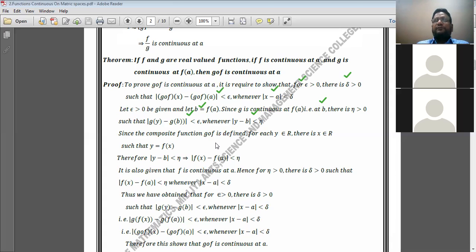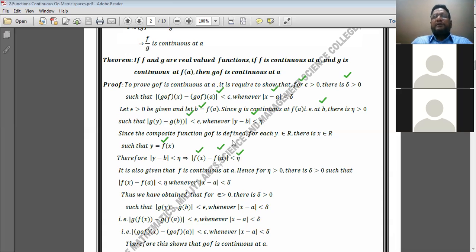Since the composition function g of f is defined for each y which belongs to R, there is x which belongs to R such that y is equal to f of x. Therefore, mod of y minus b is less than eta, which implies, putting the value of y as f of x and b as f of a, mod of f of x minus f of a is less than that eta.